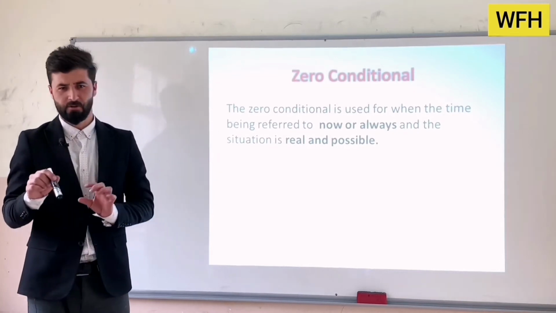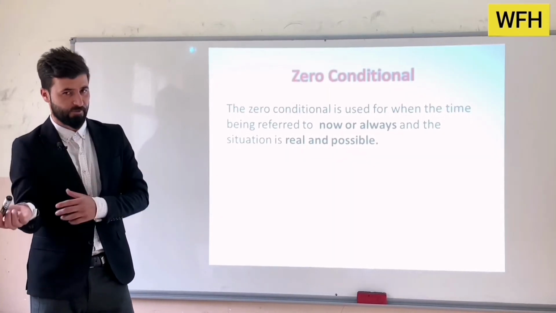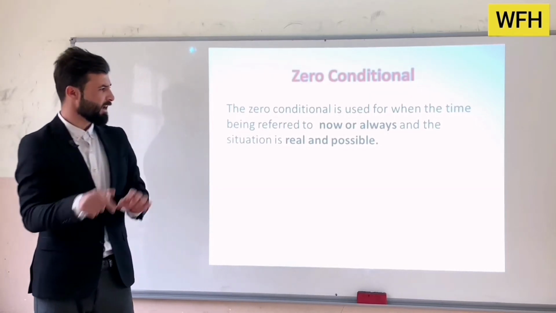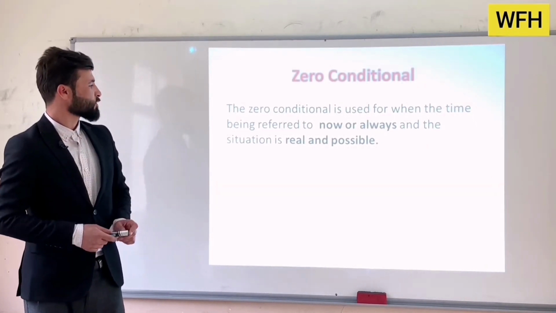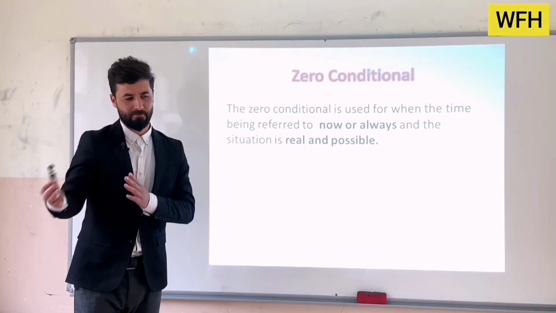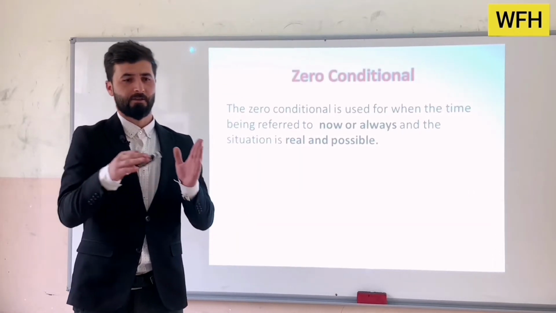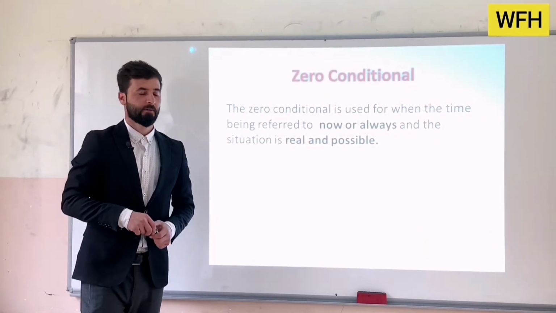It's not going to talk about the past or the future. It's just about now or always. And the situation is real and possible, which means the thing that happens is real and has a possibility to happen.